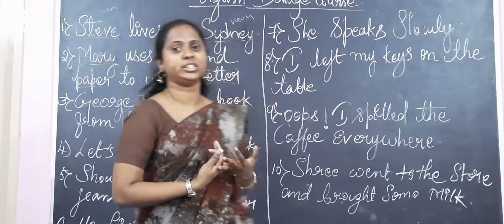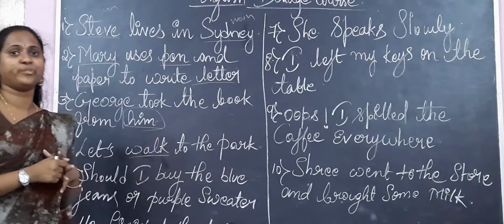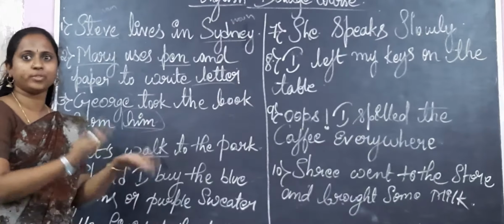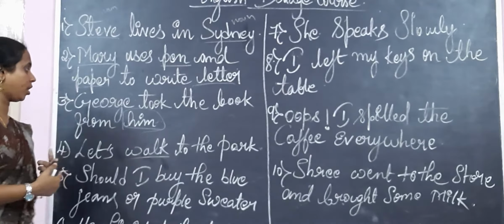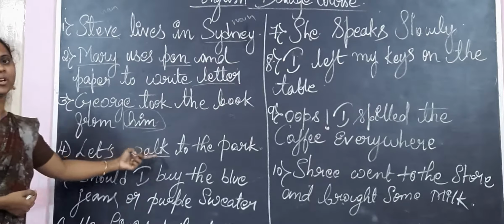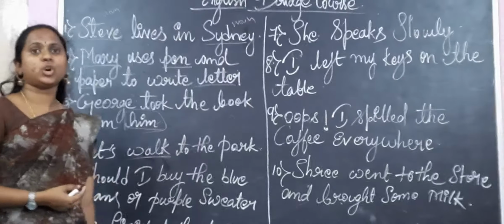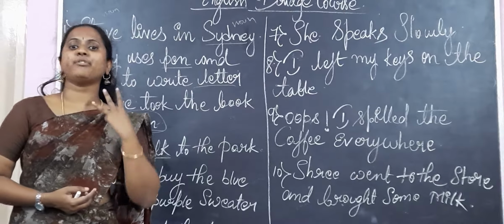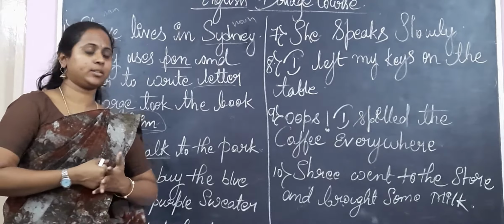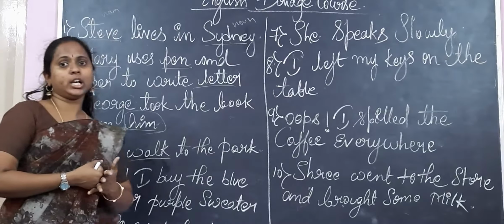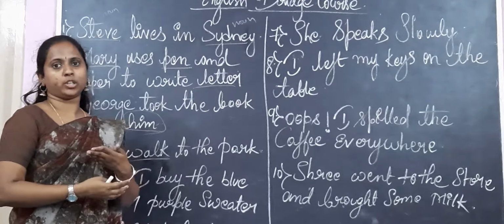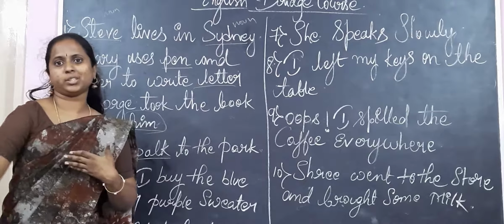Walk is an action, you don't have any physical component for that. So an action word is known as a verb. This is your third part of speech. In some other video, I'll explain the types and go deeper into it.